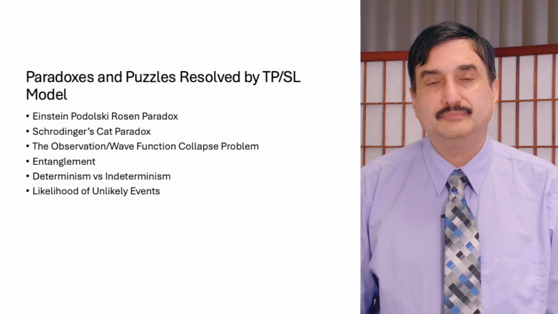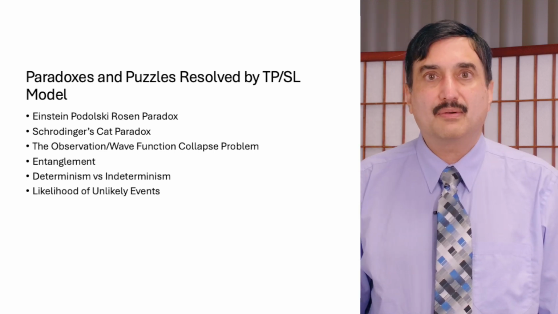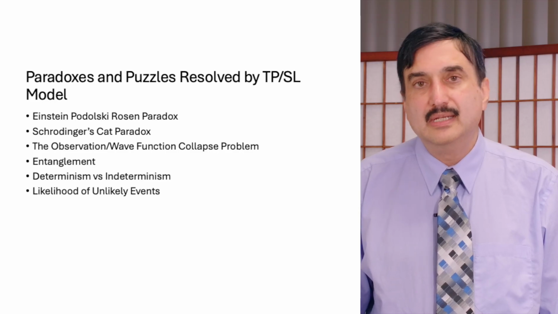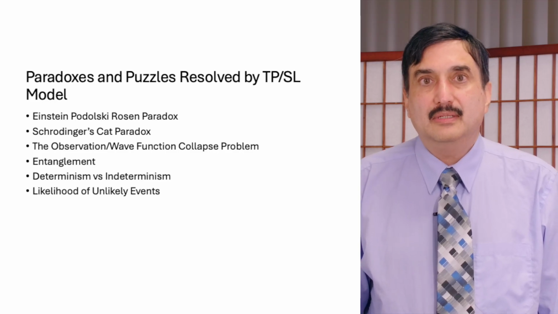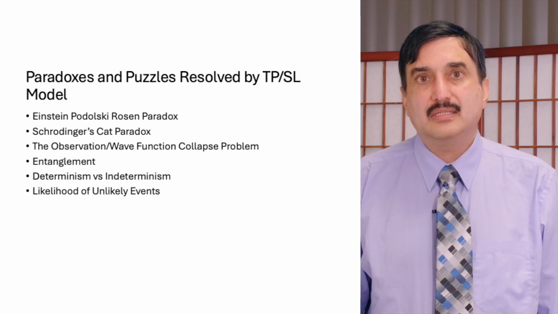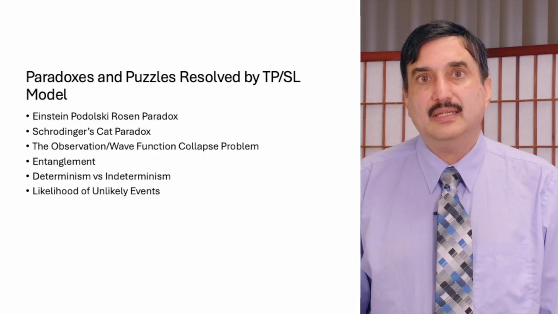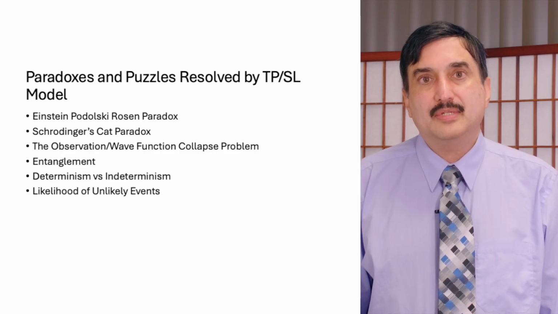In quantum mechanics, we also have this so-called Schrodinger's paradox, which is in some ways similar to the other paradoxes that arise because of our inability to explain observation.